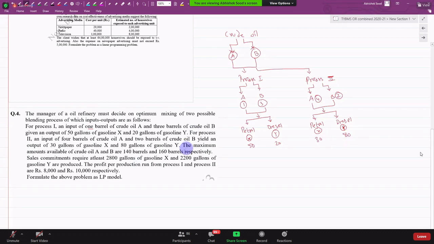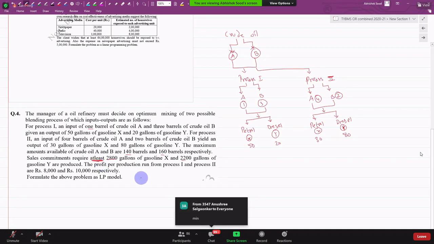The input that I get for A and B are 140 barrels and 160 barrels. The output that I want, yeah, minimum, at least, yeah, sales commitment require at least this much of X and this much of Y. When I say at least, is my buyer telling me that I'll minimum buy or maximum buy?